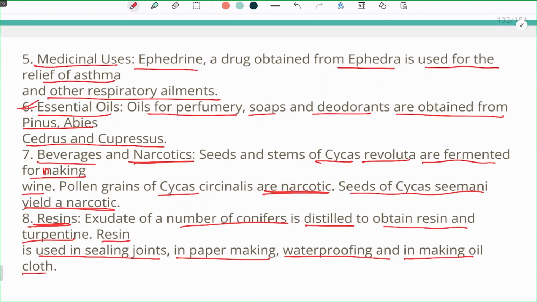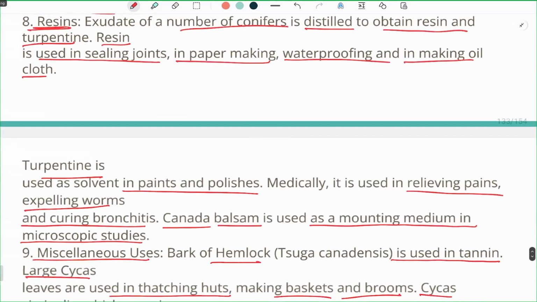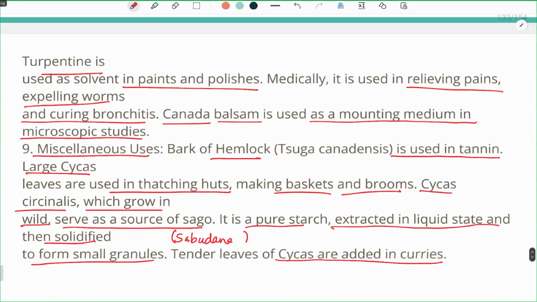Resin is also obtained from conifers, and this resin is used in paper making and waterproofing, and sometimes turpentine is obtained, which is helpful in polishing surfaces, and if used medicinally, it helps in expelling worms. Now, some miscellaneous uses. The bark of hemlock is used in tanning. The large leaves of cypress help in thatching houses and making baskets.